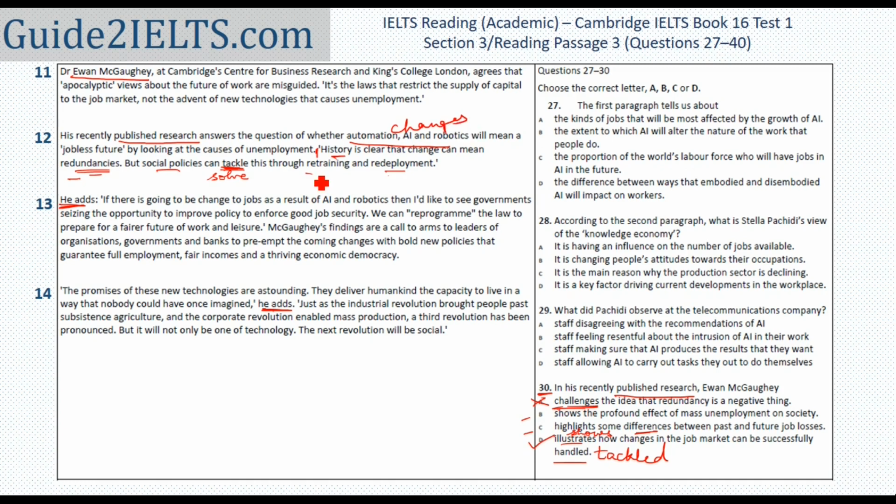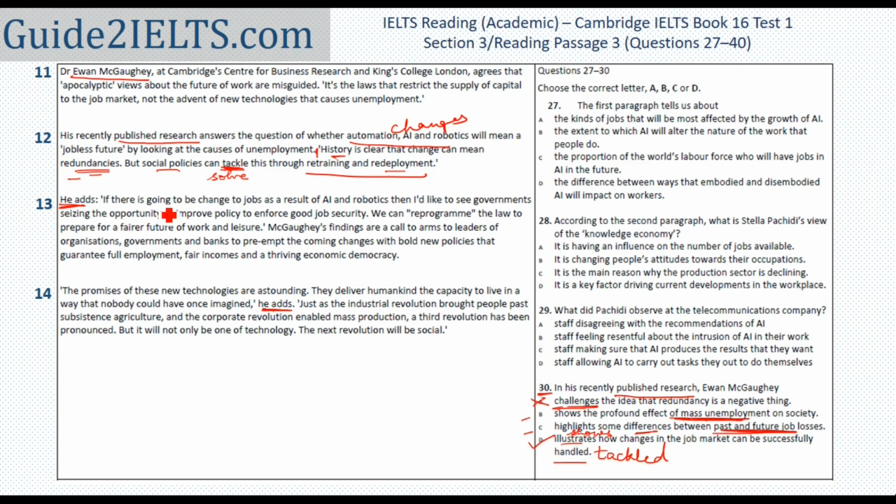I'm a little apprehensive though because I have not read the rest of it at all, the 13th and 14th paragraph, and both of them do talk about what this person is saying. If I'm short of time, I would mark D as the correct answer. However, in my question paper, I would maybe put a question mark before it or just mark it in some way so that if I have time, once I'm done with whole of my reading, I'll recheck this answer. What I'll do now is mass unemployment, past and future job losses. I'll keep these two things in mind and just start scanning paragraph 13th and 14th.